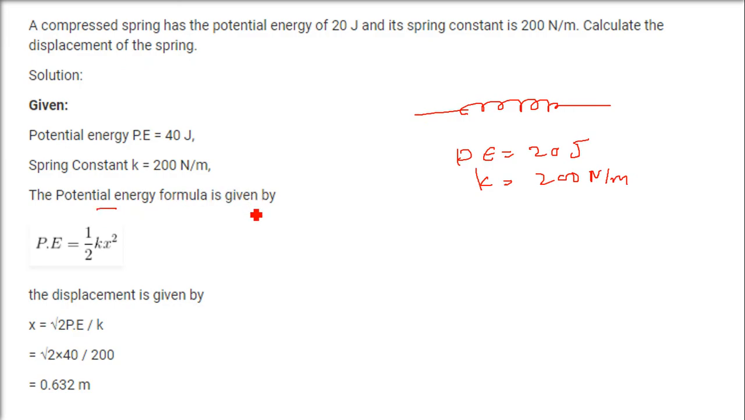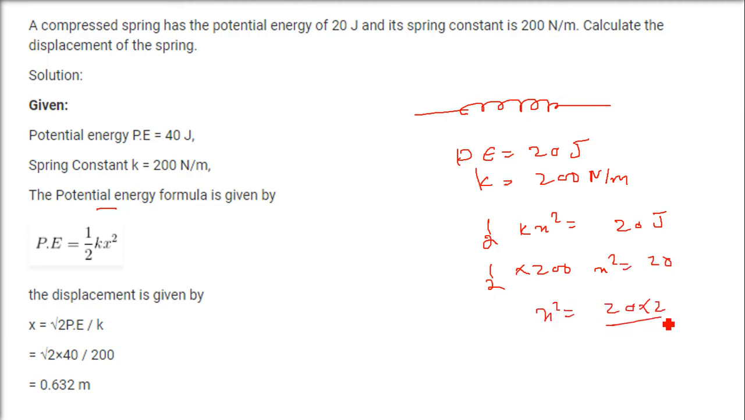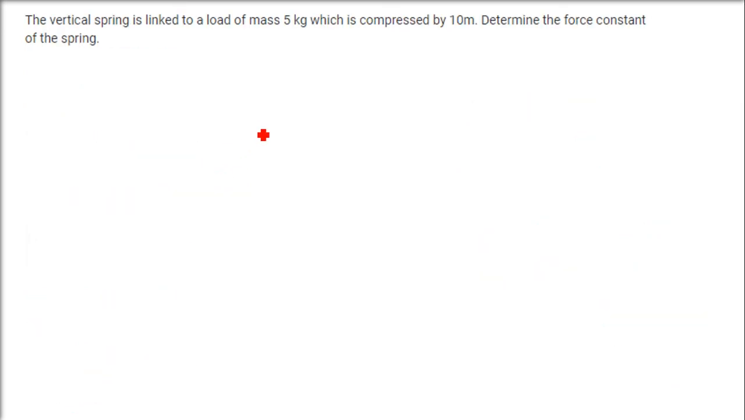We know that the potential energy formula for the spring is half kx square, and this is given as 20 joule. So half into k, which is 200, into x square equals 20. So x square will be 20 into 2 by 200. X will be under root of 1 by 5, and this is going to be 0.632 meter.